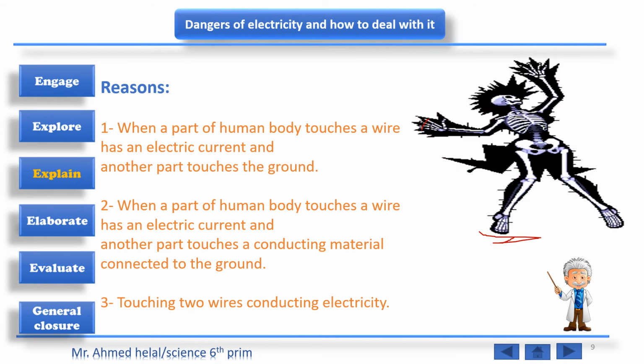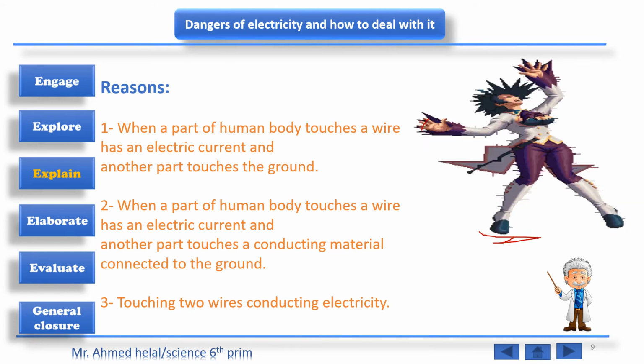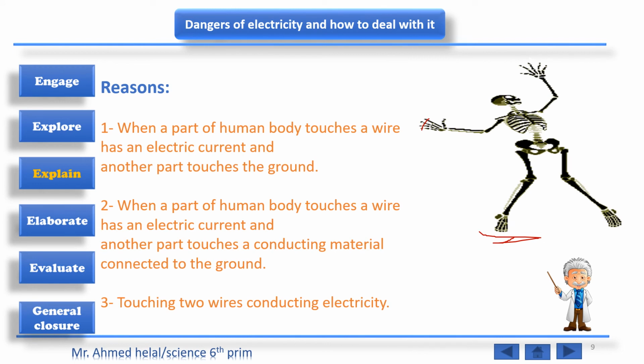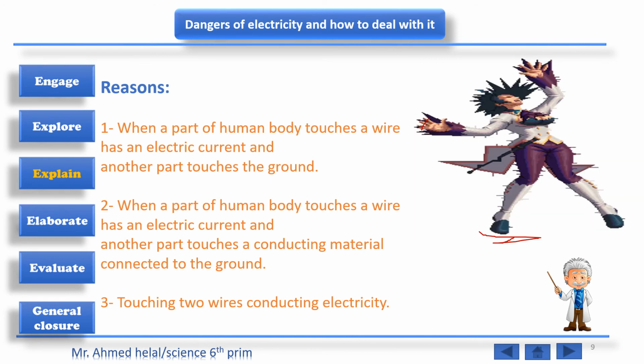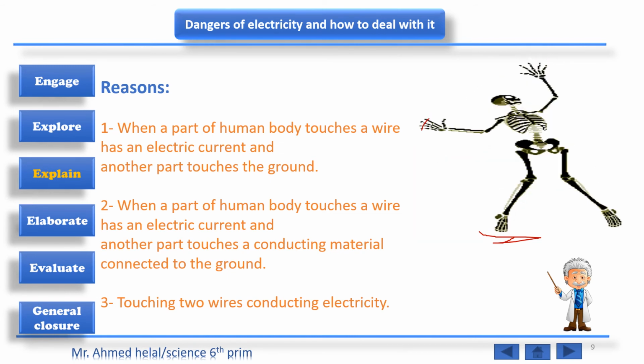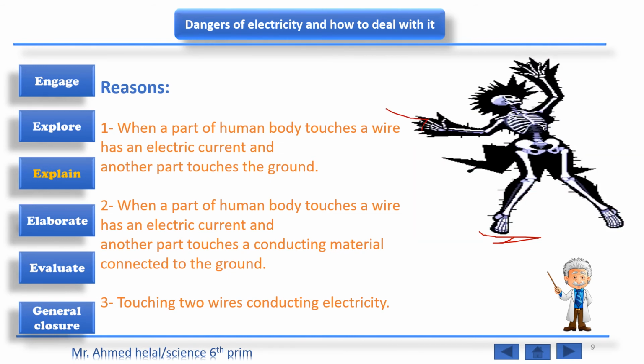Number 2: when a part of the human body touches a wire that has an electric current, and another part touches conducting material connected to the ground. And number 3: touching two wires conducting electric current.